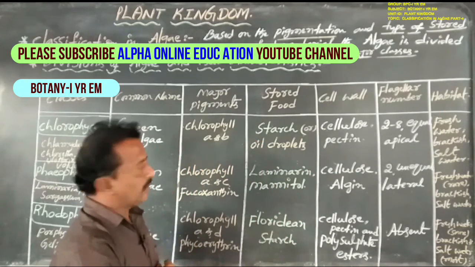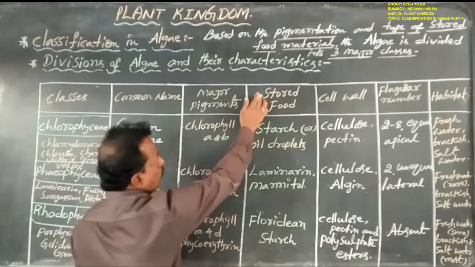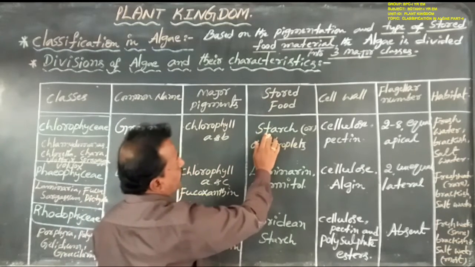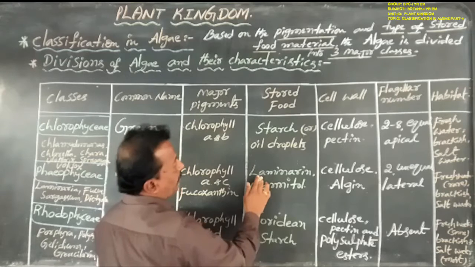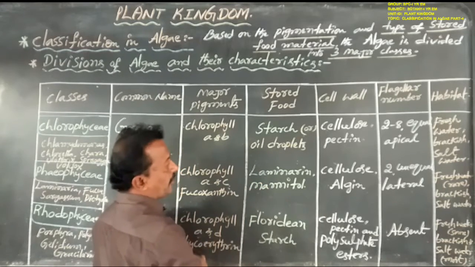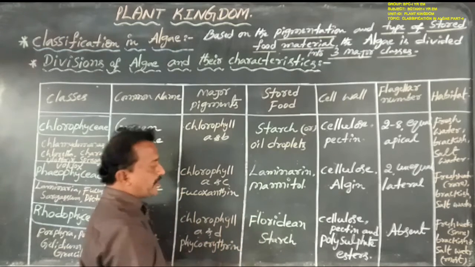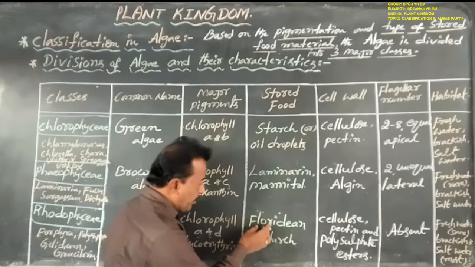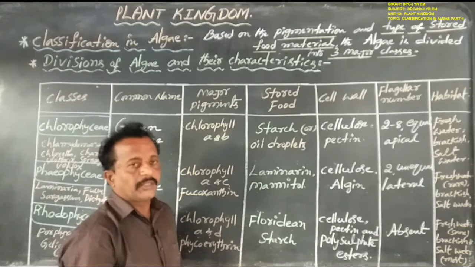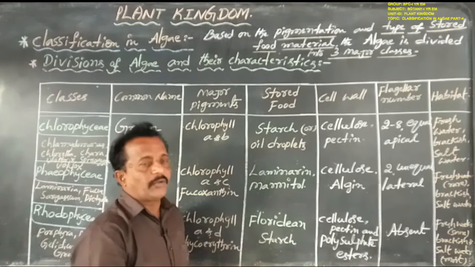Okay now, next, stored food. In Chlorophyceae it is starch, in Phaeophyceae it is laminarin starch or mannitol alcohol, and Rhodophyceae store food as Floridian starch.